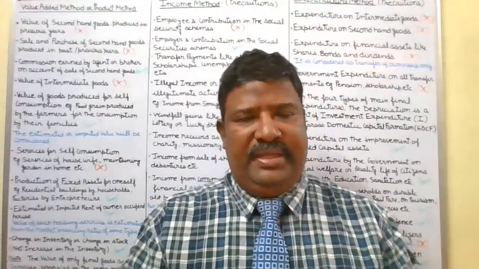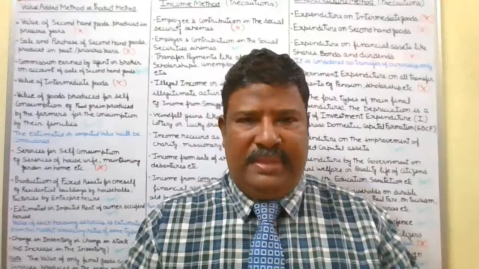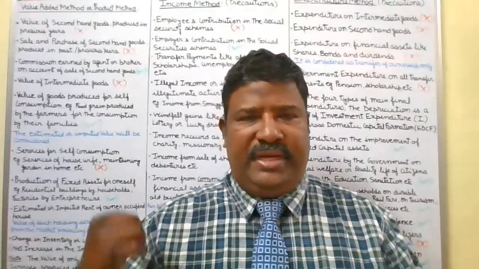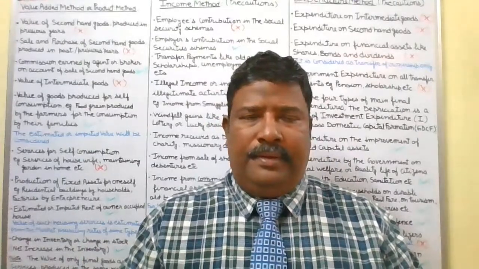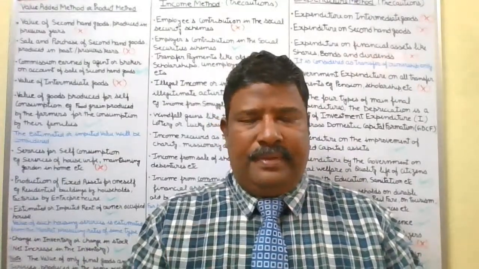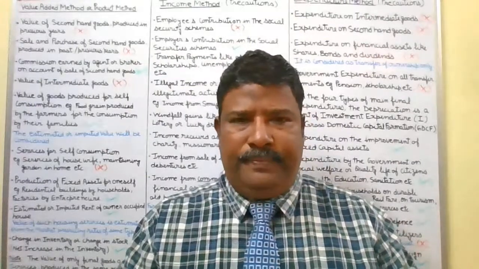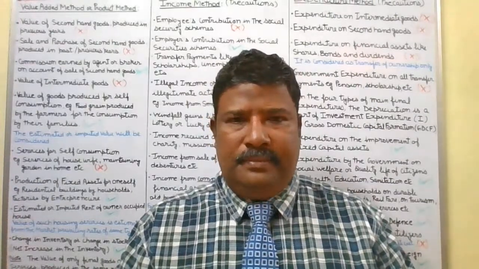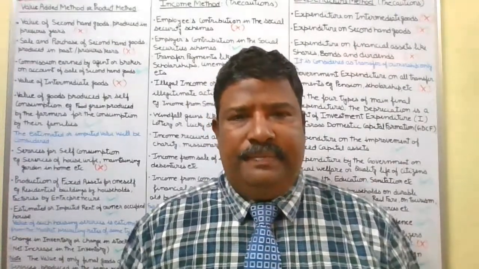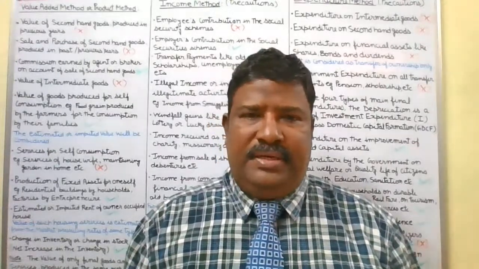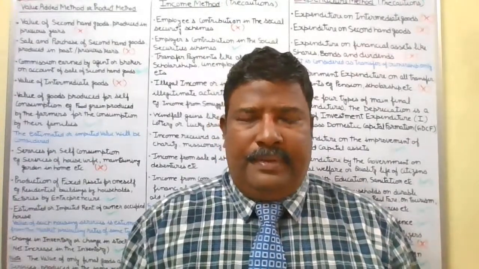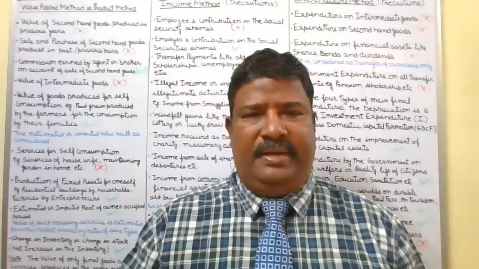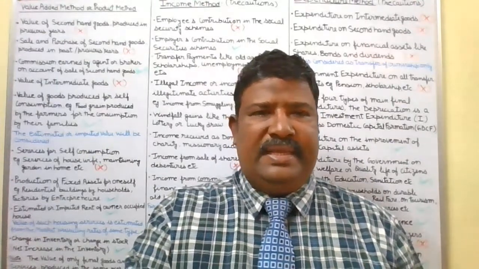We started with the value added method, which is also known as the product method or output method, and we have seen the precautions for that. We have seen the precautions for the income method also, which is also known as the distributive share method. And lastly, we have seen the precautions which need to be kept in the expenditure method. So this way we have seen all three methods' precautions in this frame.